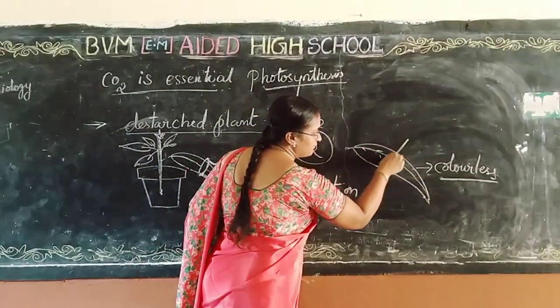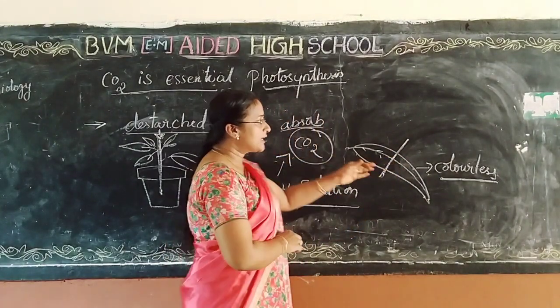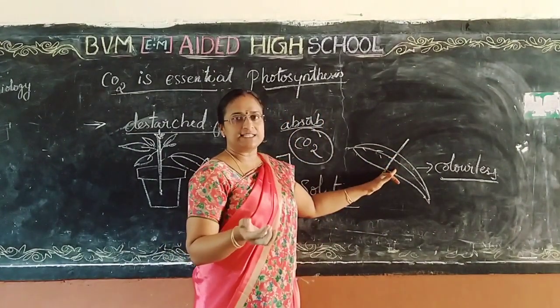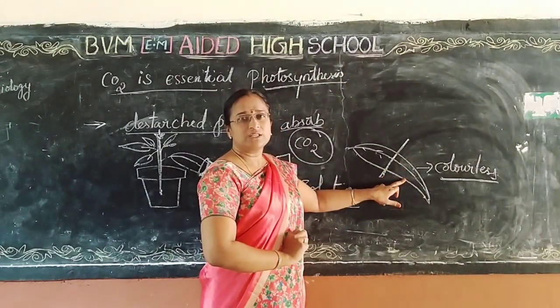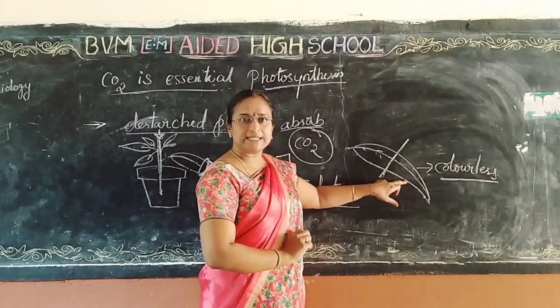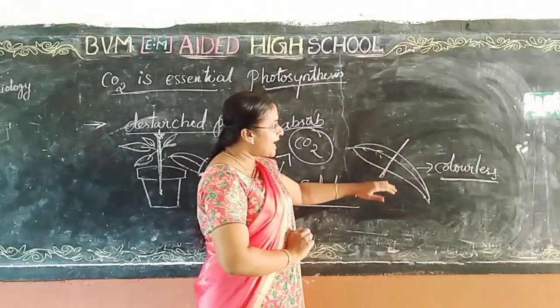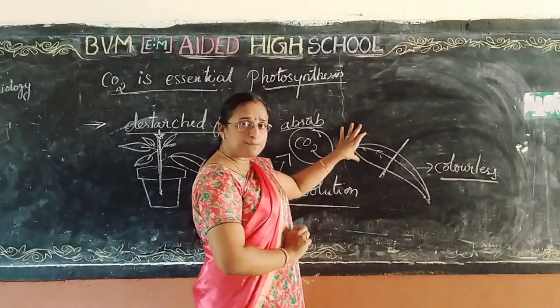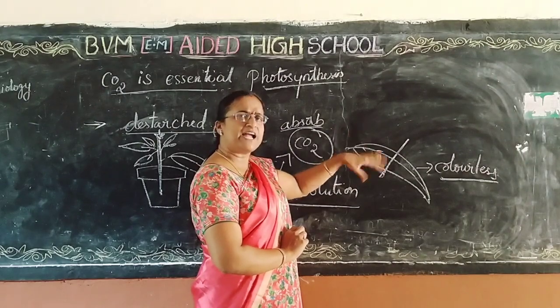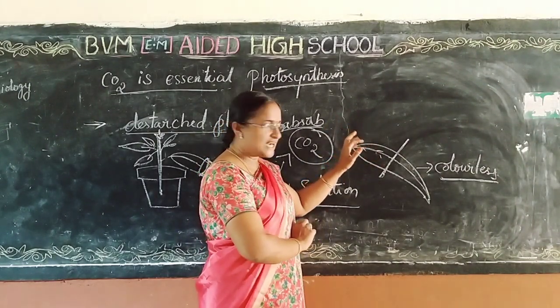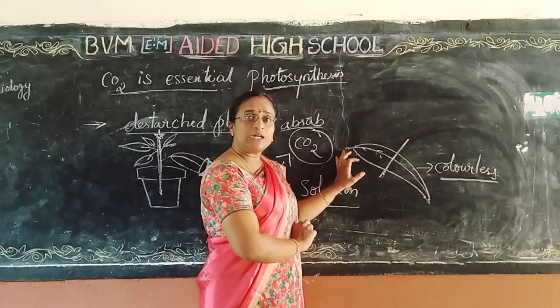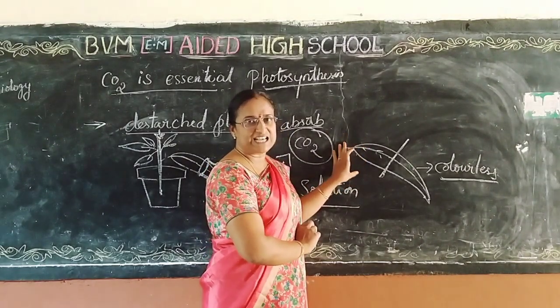Half of the leaf, the portion inserted inside the bottle, becomes colorless, whereas the portion exposed to the sunlight, and all the other plant leaves, are green in color.